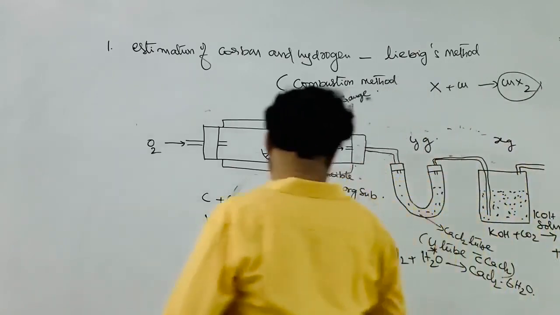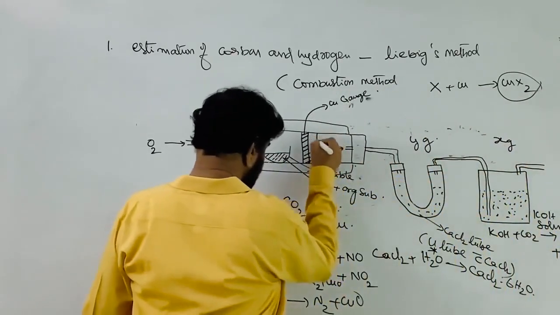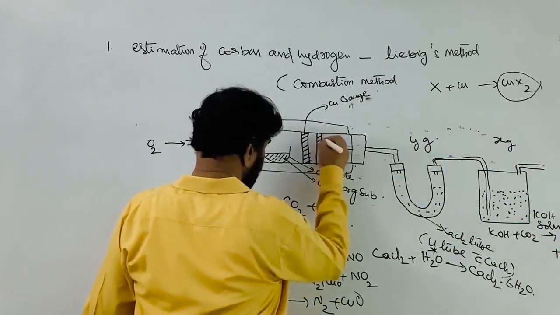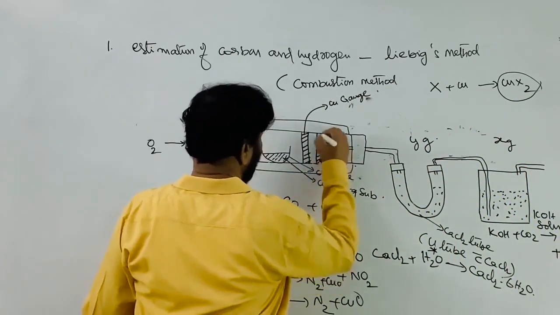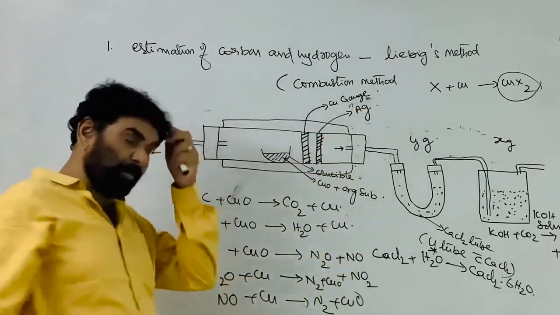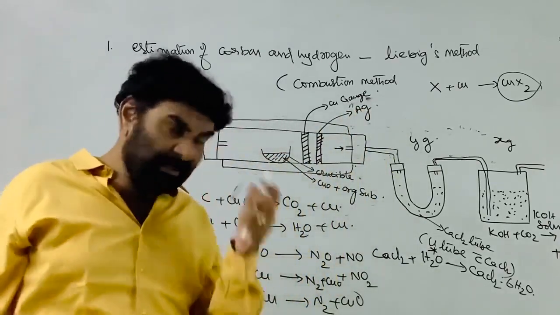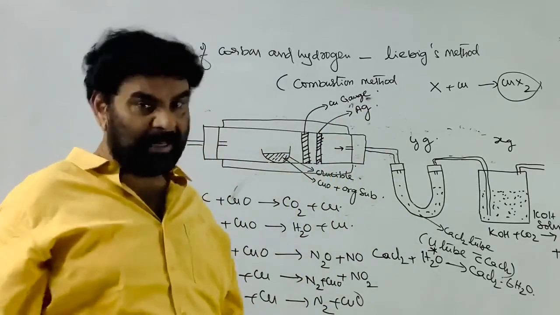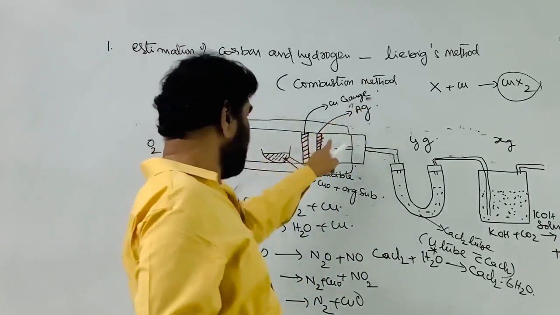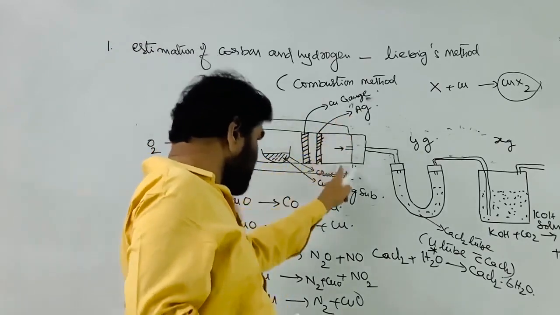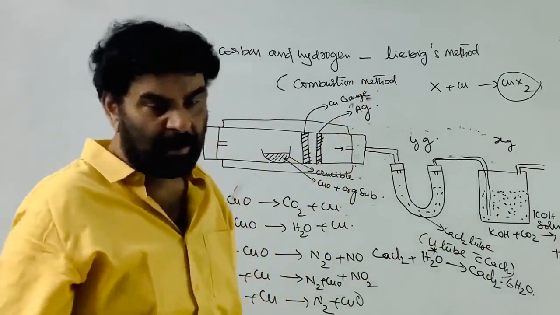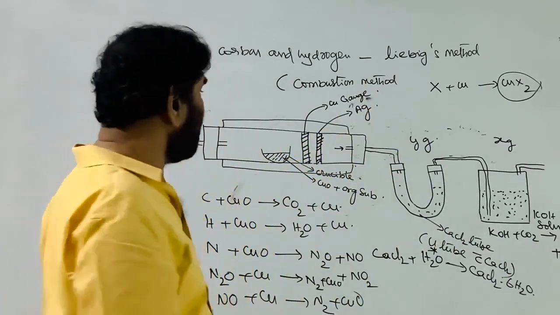Therefore, to prevent this, silver mesh is used here. Silver gauze is used. If the given organic compound contains any halogen, chlorine, bromine, iodine, silver gauze is to be used near the exit of the combustion tube. Why? What does it do?